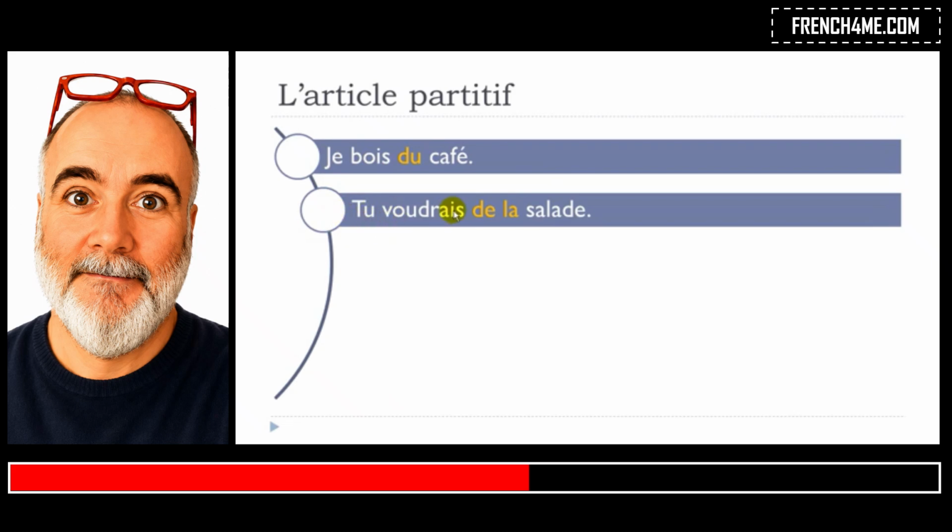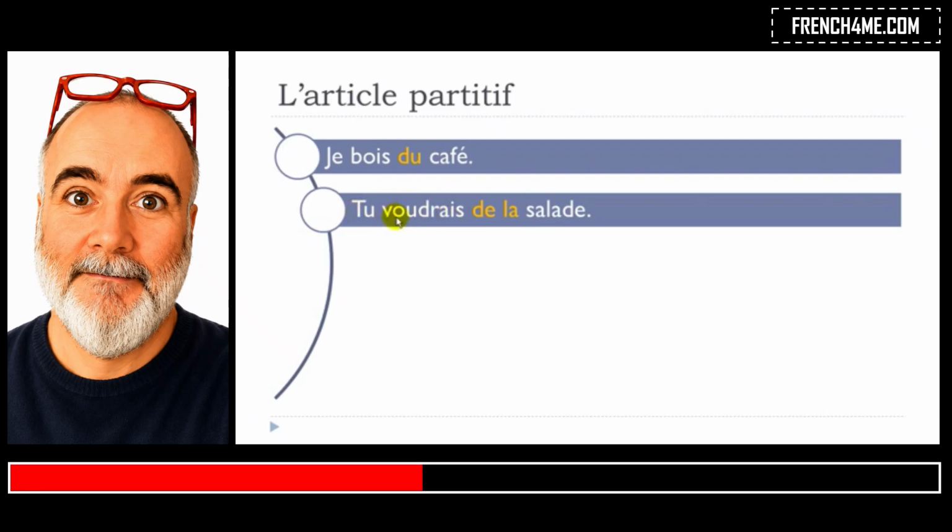Tu voudrais. So I wanted to introduce this voudrais form. Okay? So it's coming from vouloir. Vouloir is to want. But then it's not the present form here, the classic present form. It's the conditionnel form. So it's the polite form that normally we should use. So I would like to have, you don't say tu veux, you don't say you want, because it is too strong and too direct. So normally we tend to use this conditionnel form.